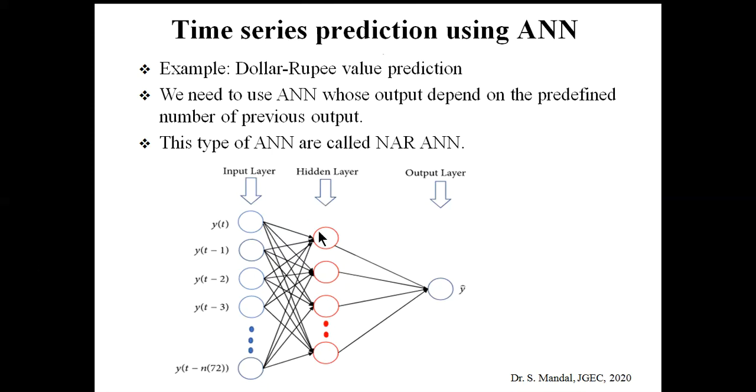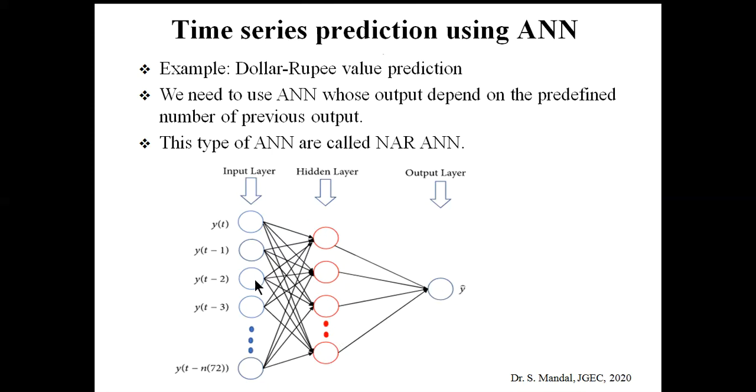Okay, so here the input layer can be considered as the current output as well as the previous outputs, and normally there should be a hidden layer similar to the multi-layer feed forward neural network, and this one is the output layer.